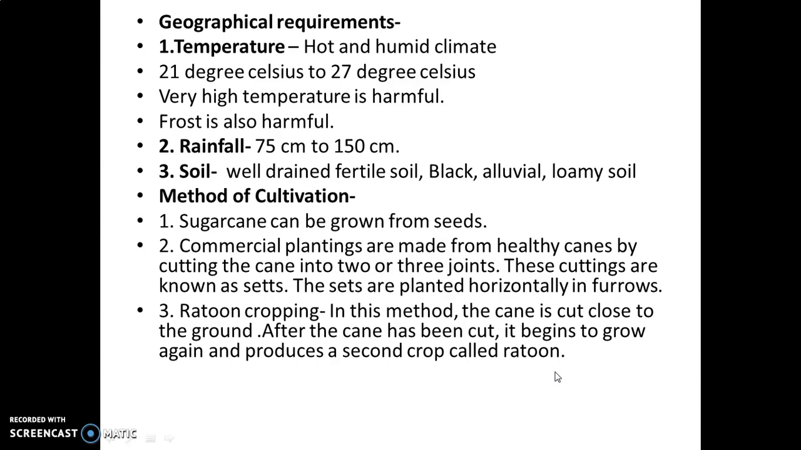So if we will repeat this process for a long period of time, then the size of the cane will become thin and the sugar content will be less. So this is called ratoon cropping. So these are the 3 ways by which we used to grow the sugarcane.